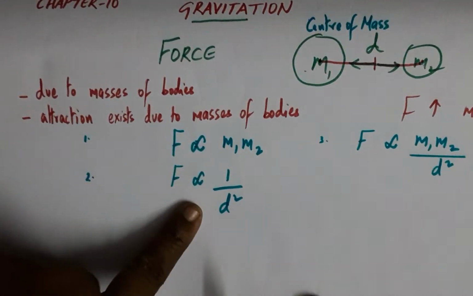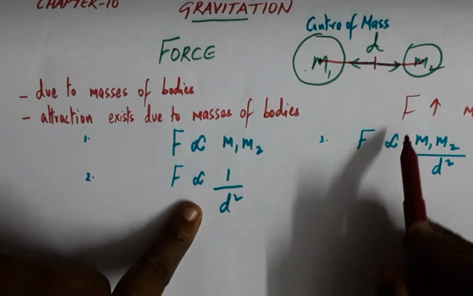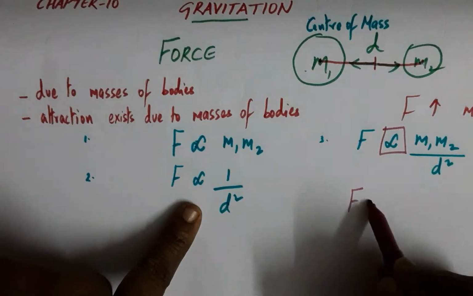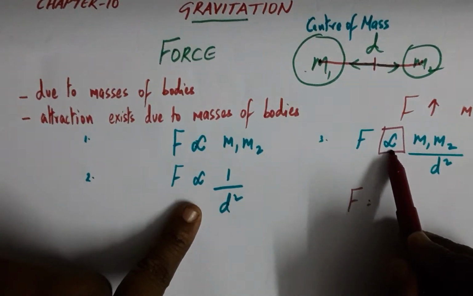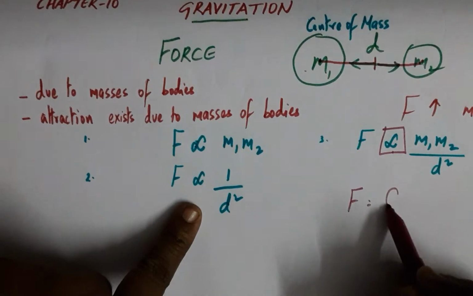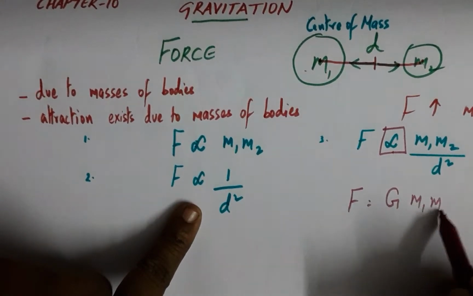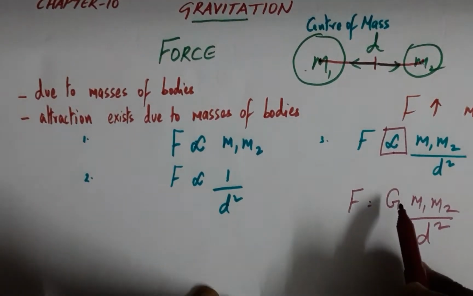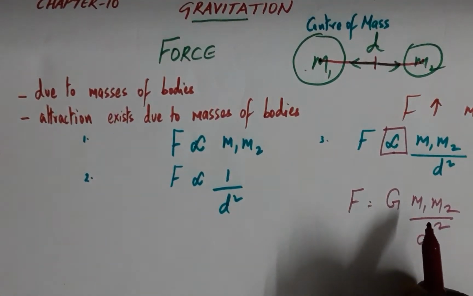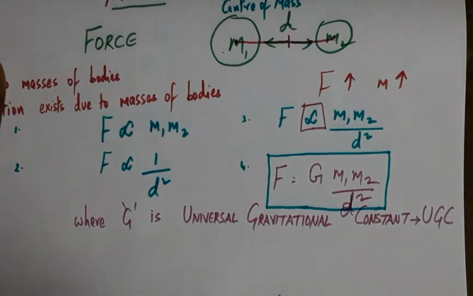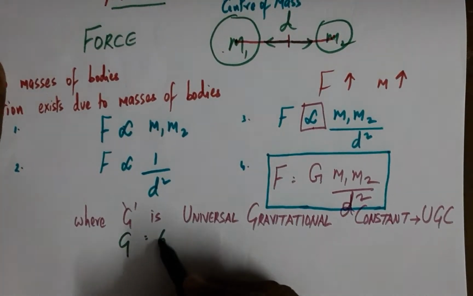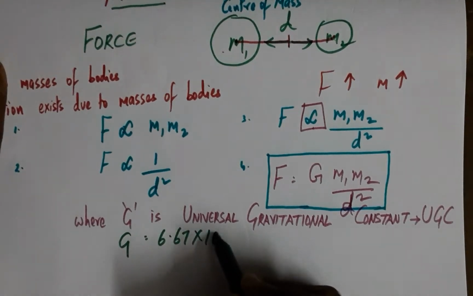And consolidating these two into a single equation, we have this. Once we remove the proportionality symbol, we will have a constant of proportionality in this equation. Anywhere in physics we will be talking about these constants, and this is called the universal constant of gravitational force. Experimentally it has been proved that the value of G is 6.67 × 10^-11.